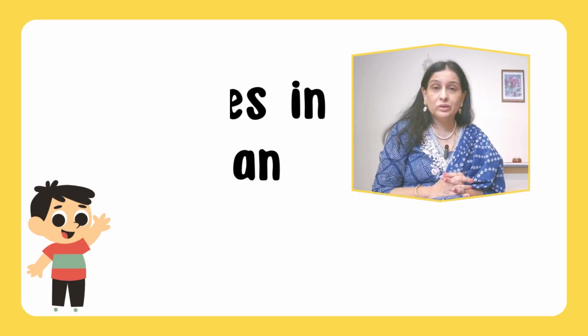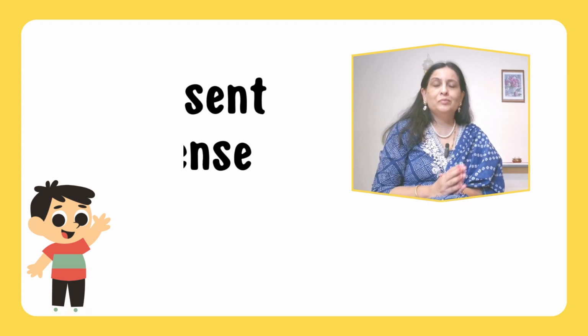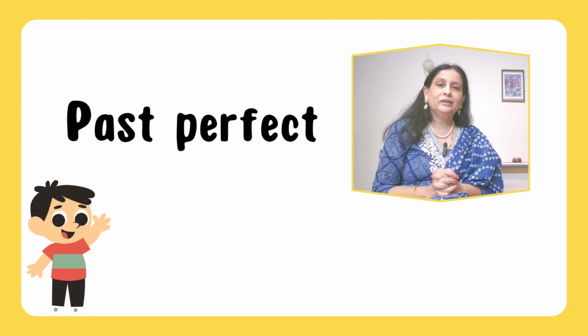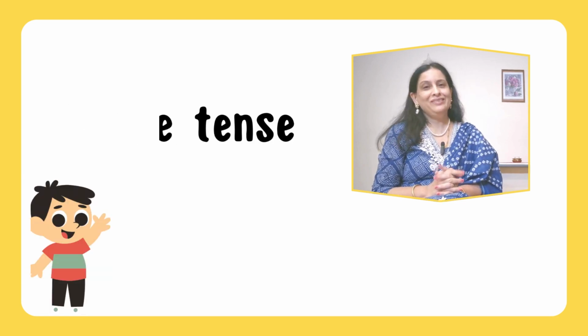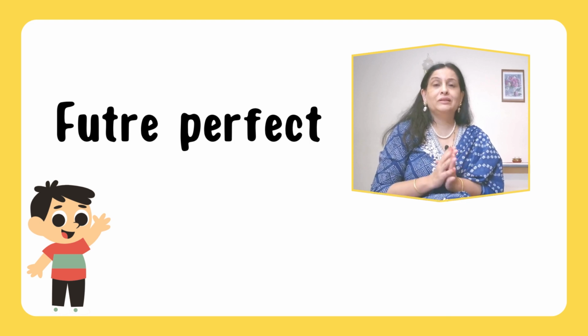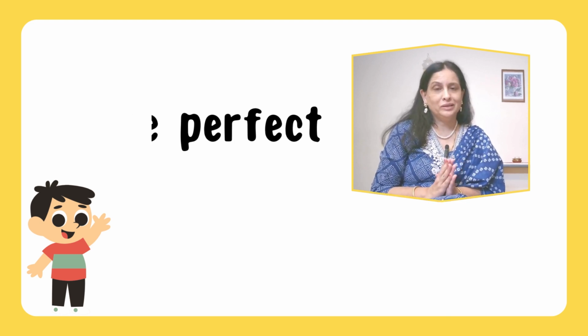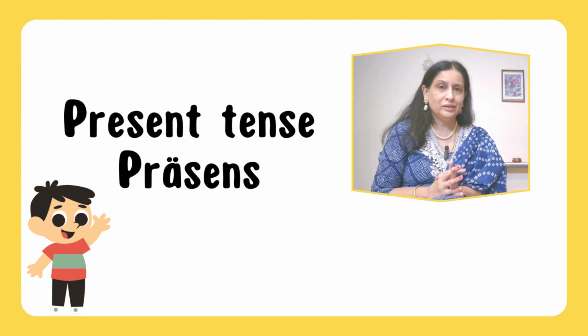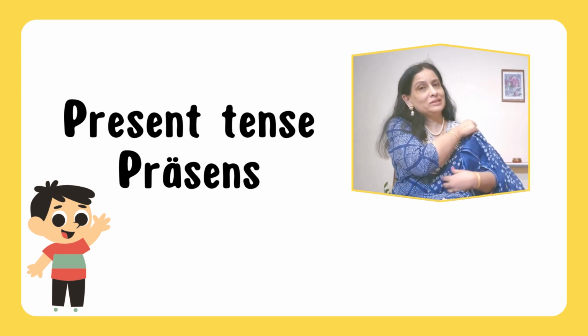Basically there are 6 tenses in German grammar. Those are present tense, present perfect, simple past, past perfect, future tense, and future perfect. Just to avoid confusion, we'll divide this video into 3 parts. Today we'll cover present tense. In some other video, we'll cover the remaining tenses. So we'll start with the video.